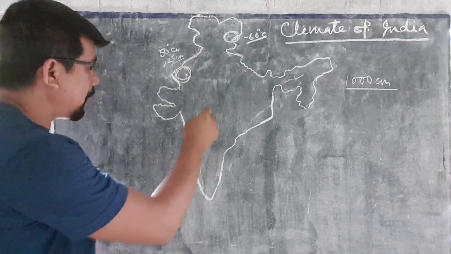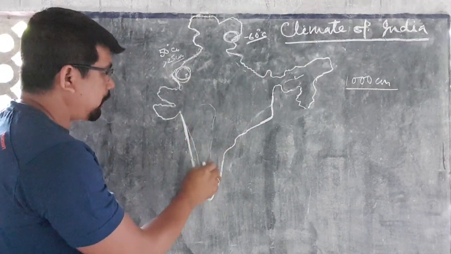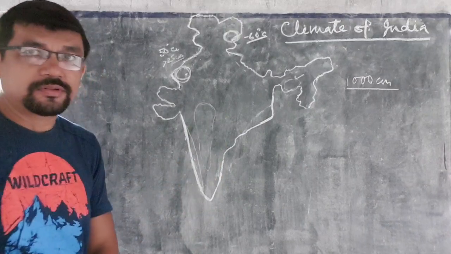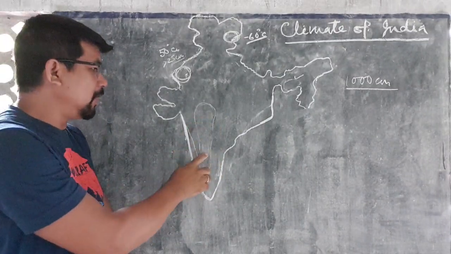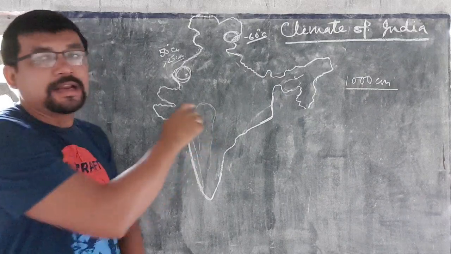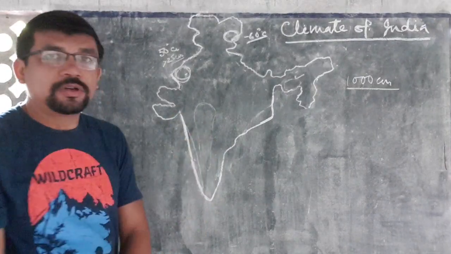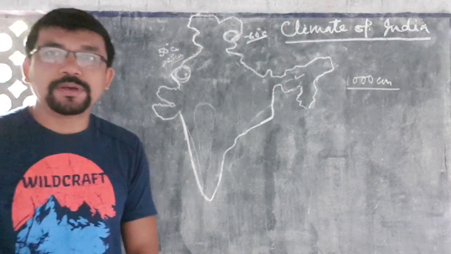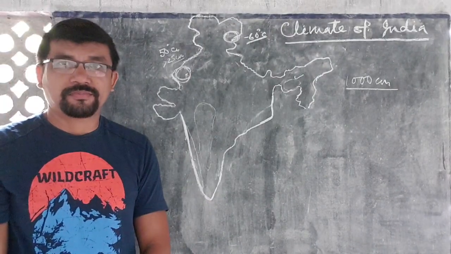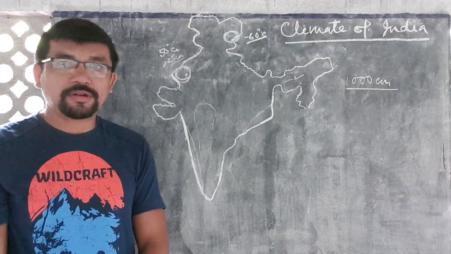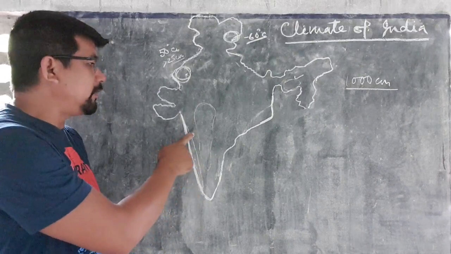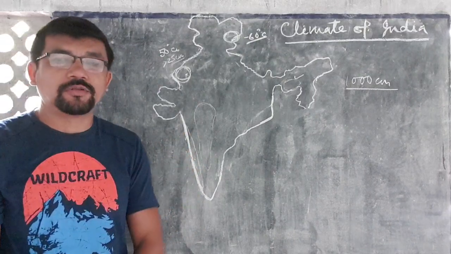And in the southern peninsular central part of India, some semi-desert type of vegetation cover is found, because the region is the rain shadow area of the Western Ghat mountain.